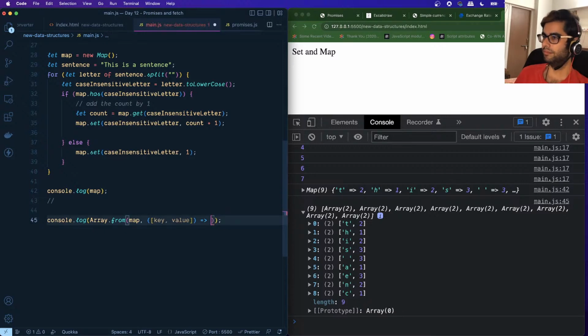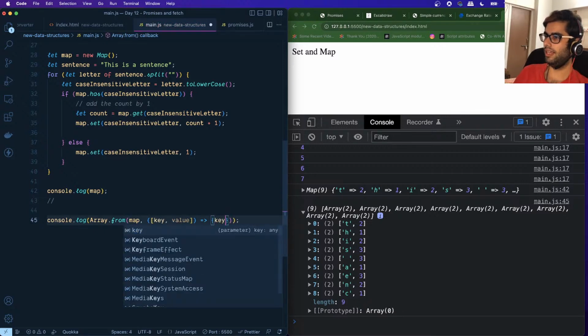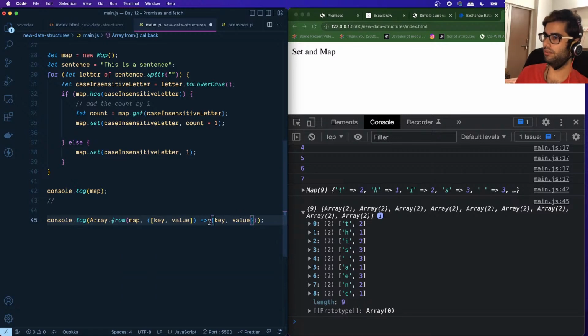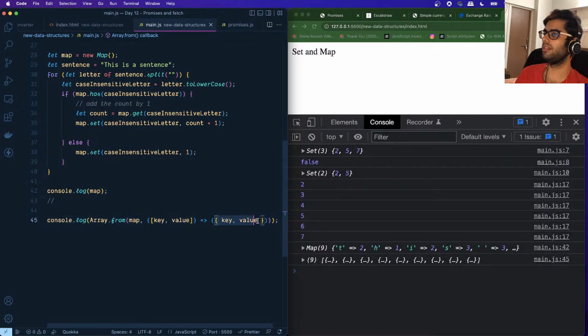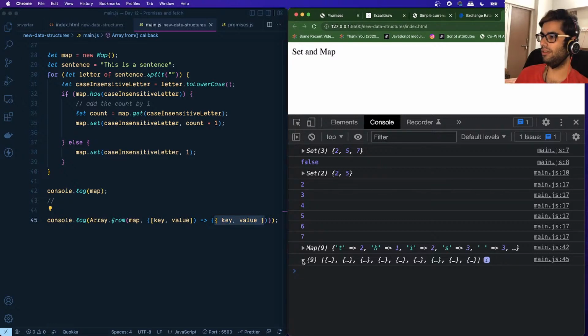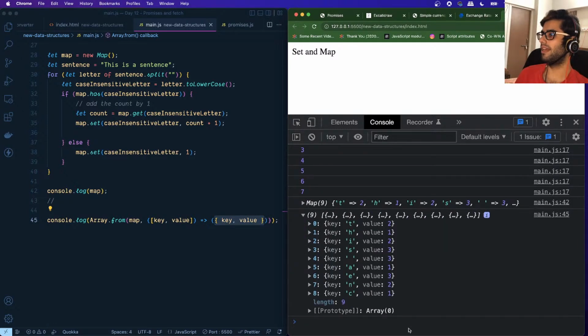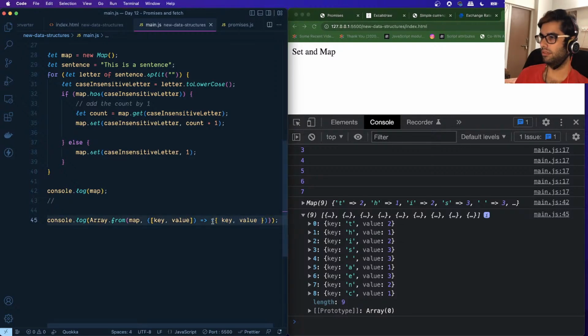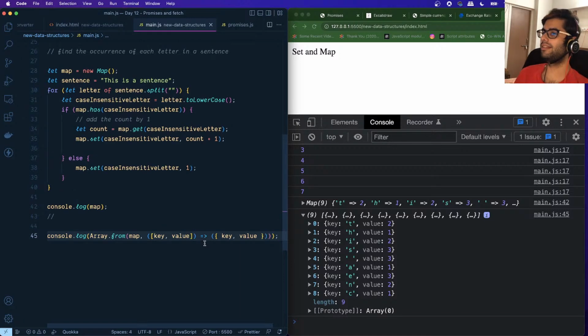And we are saying key comma value over here. We are returning an object which has the properties key and value. This is the shorthand syntax which we had learned yesterday. So now if we take a look at the console, we are getting an array of objects where the key is the letter and the value is its occurrence, right? So this is how you can convert an array-like structure back into an array. So you can do that using Array.from.